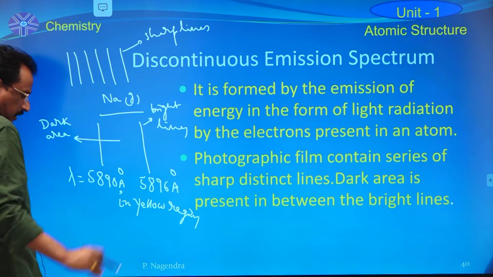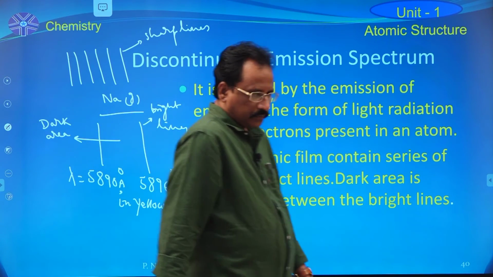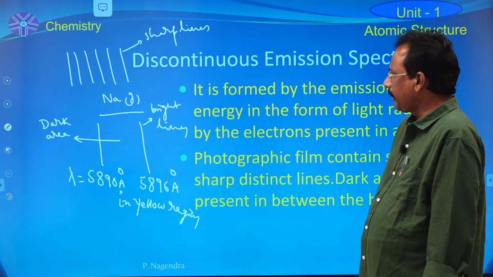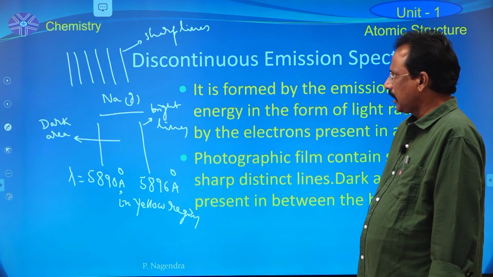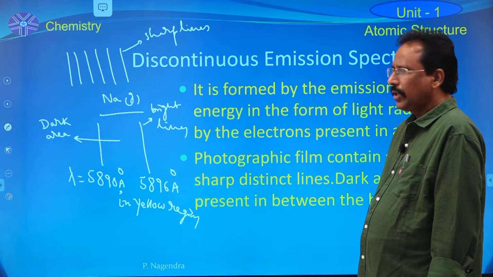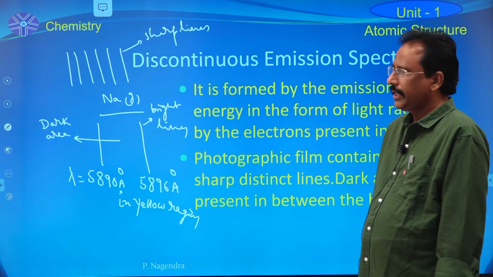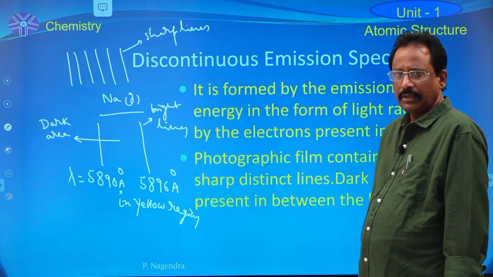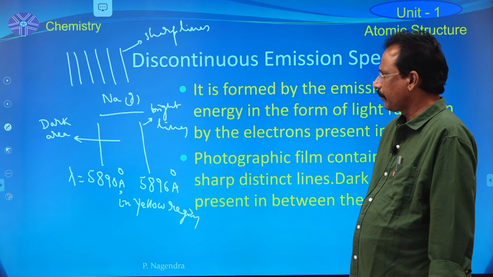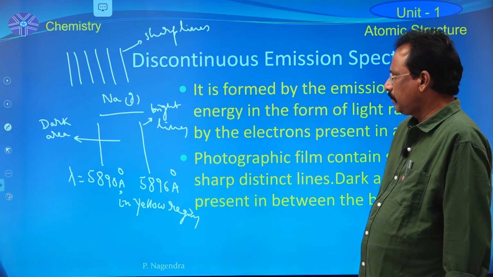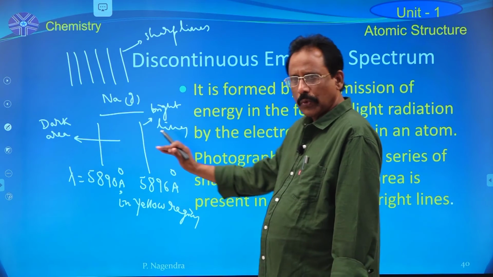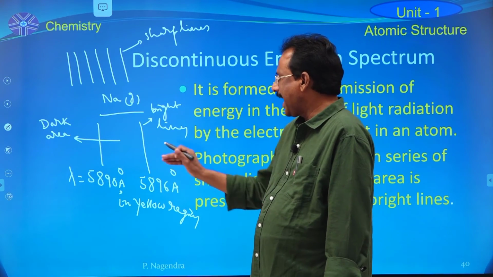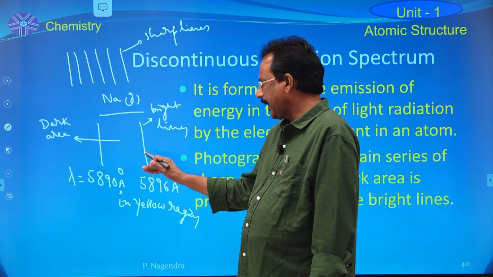Very important example in the alkali metals family: among all the alkali metals, sodium occurs more abundantly in nature in the combined state. Sodium vapor produces two bright lines at lambda equal to 5890 angstrom